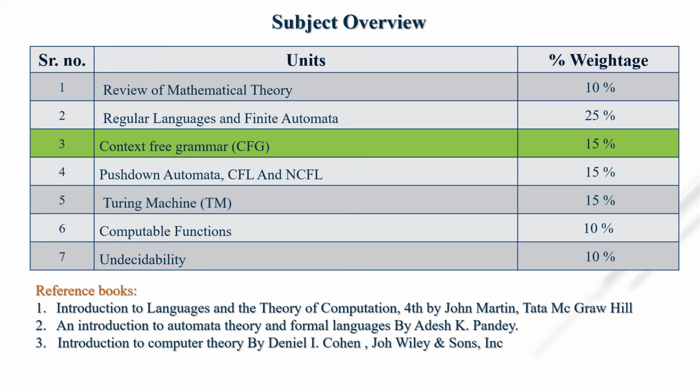We are proceeding with unit number 3. We already saw in part 1 what is derivation and what is context-free grammar. Let's proceed further with part 2 of unit number 3.